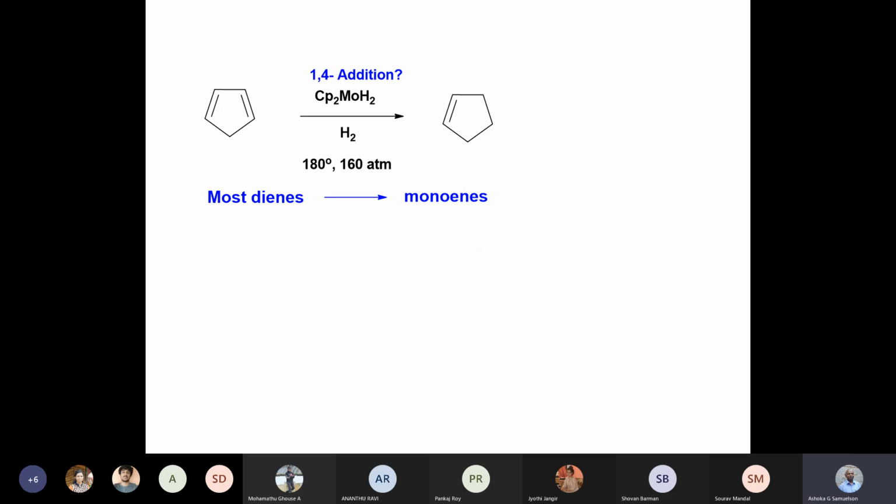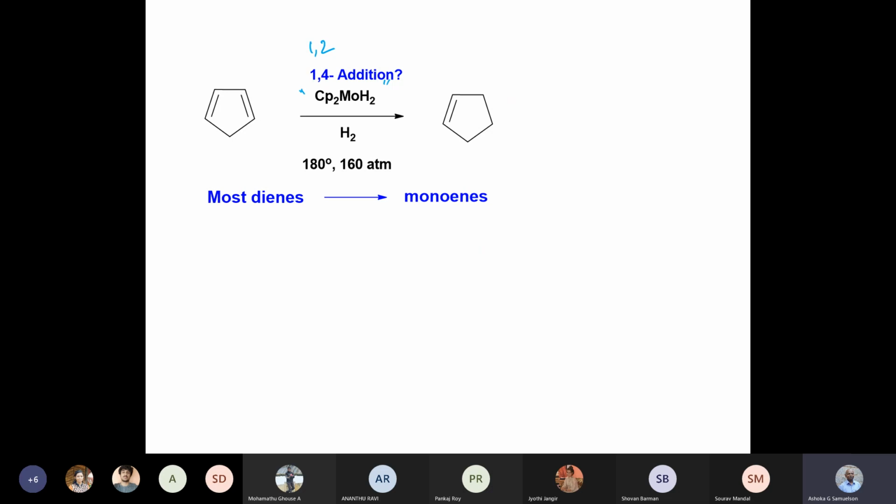Now, if you have a diene, what will happen? Will it hydrogenate it in a 1,2 fashion, or will it do it in a 1,4 fashion, or will it hydrogenate both double bonds? There are some complexes like the Cp2Co MoH2 complex, which seems to convert dienes to monoenes.